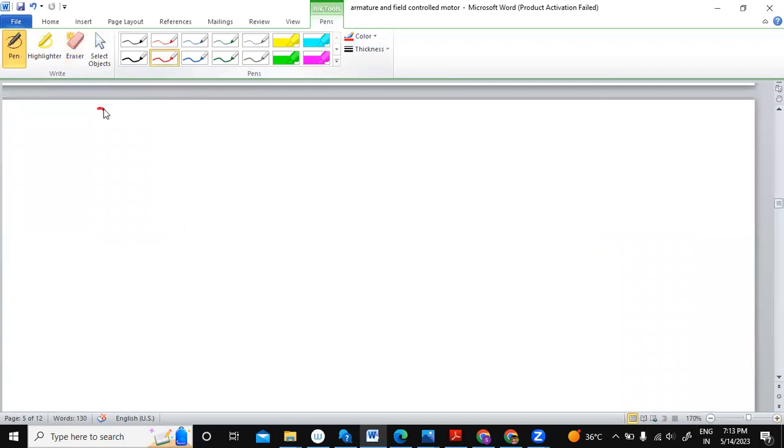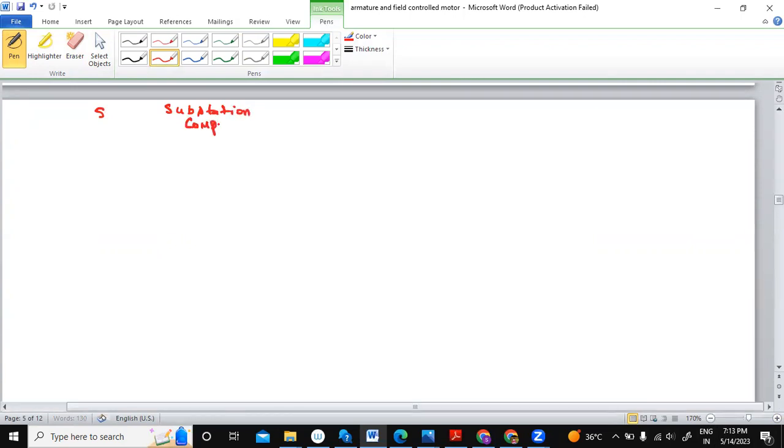So you have a substation computer, and this substation computer will be connected to different IEDs like this.